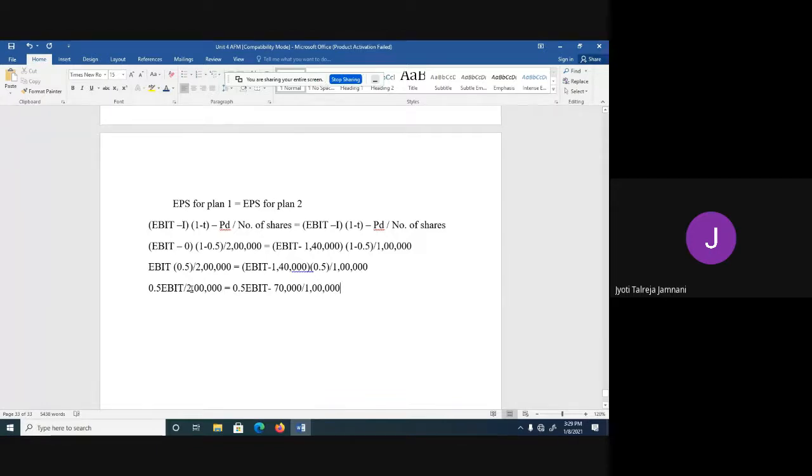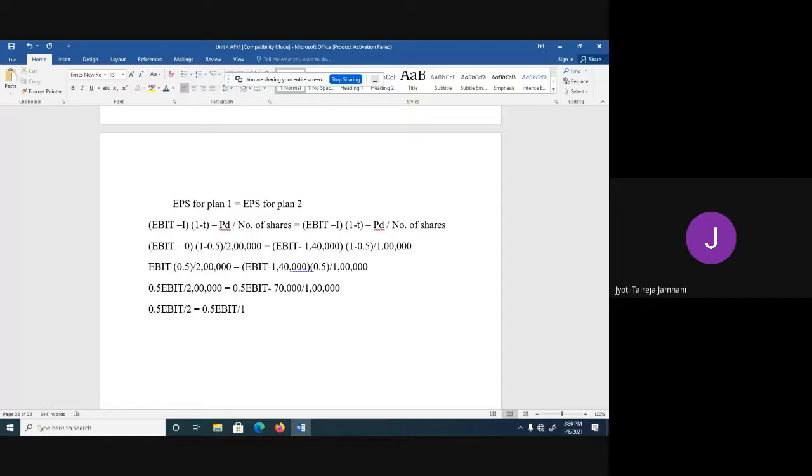Now what we will do is, we'll cancel all these zeros, because this is also divided by 2 lakh, this is also divided by 1 lakh. So here also there are 5 zeros, here also there are 5 zeros. If I cancel it, it will be divided by 2, divided by 1, and it will be easy to calculate. Are you understanding the logic? Yes, ma'am. So if I remove all the zeros, it will be 0.5 EBIT divided by 2 equal to 0.5 EBIT divided by 1.